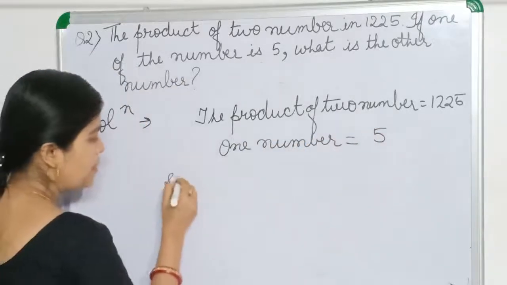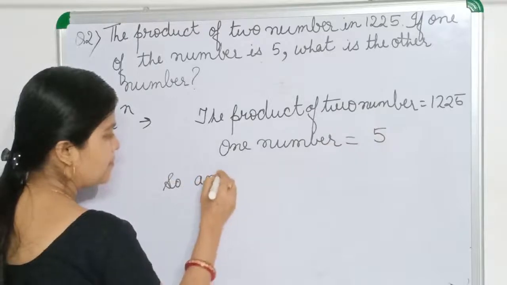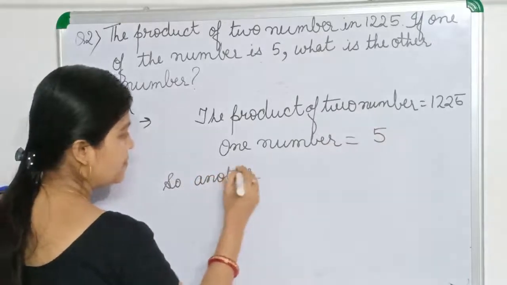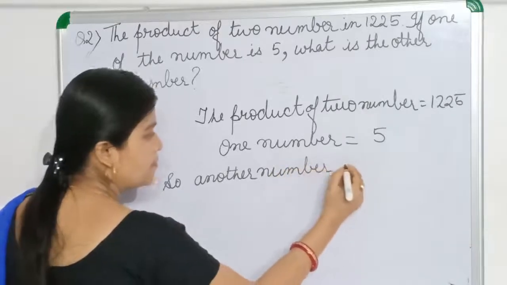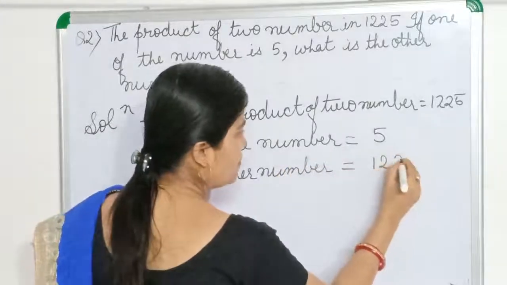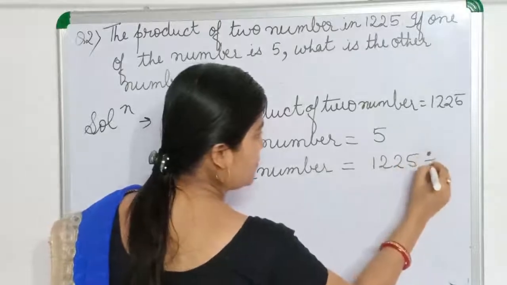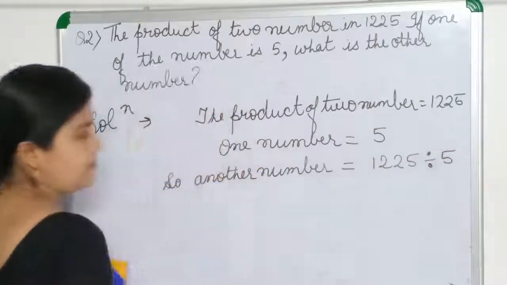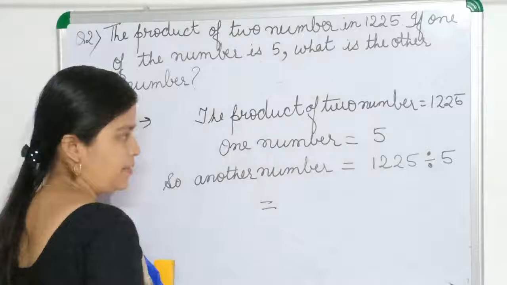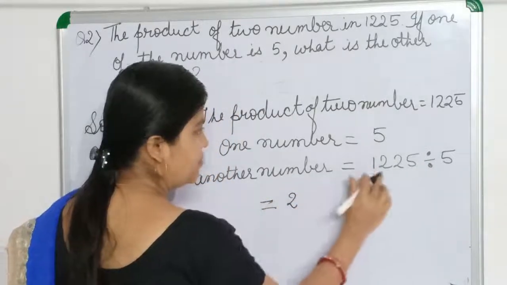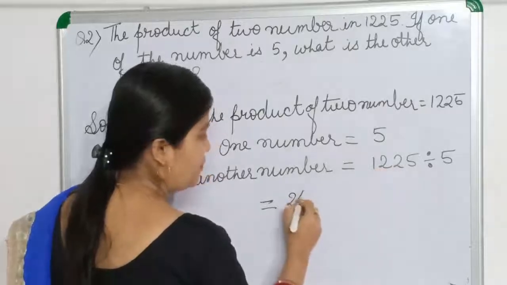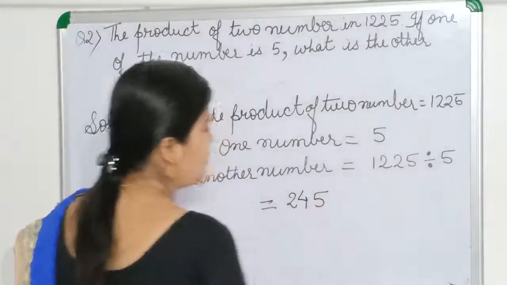So another number will be, now we will divide it. 5 2s are 10. 5 4s are 20. This will be the answer.